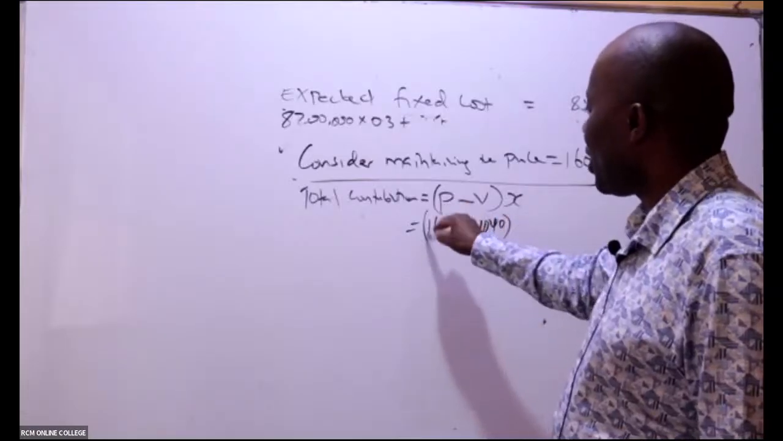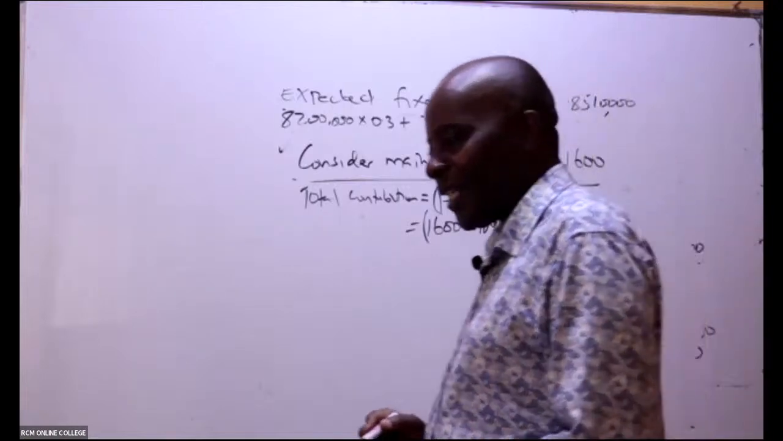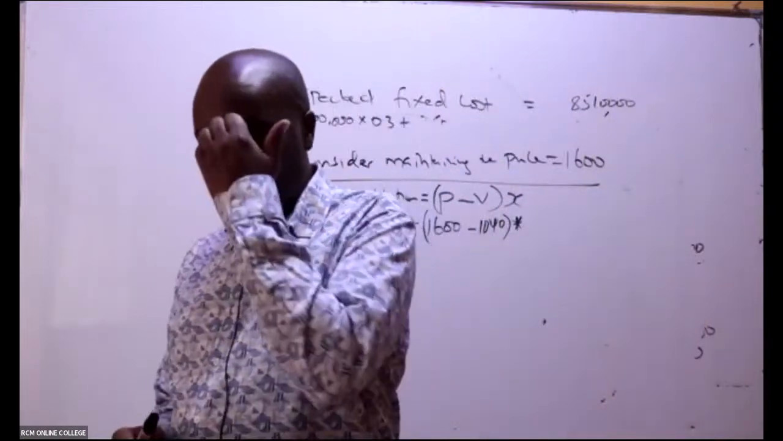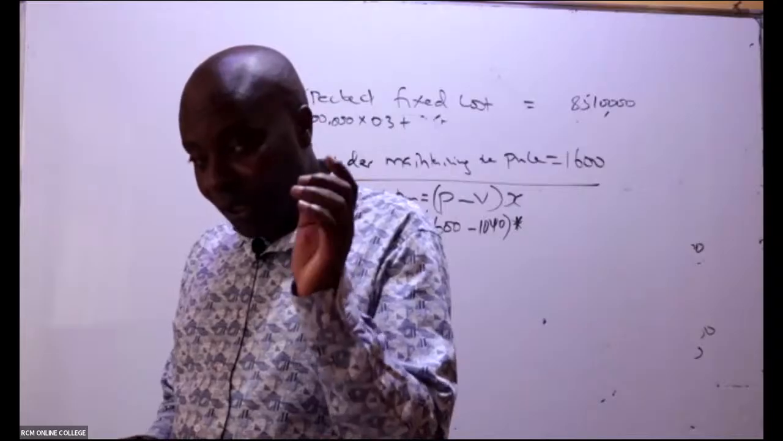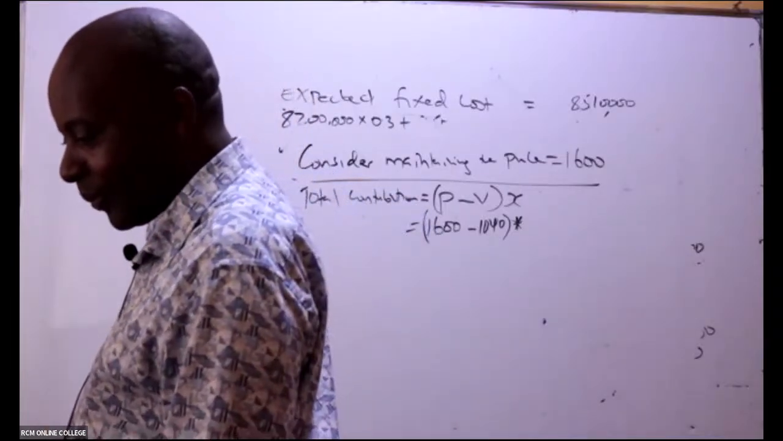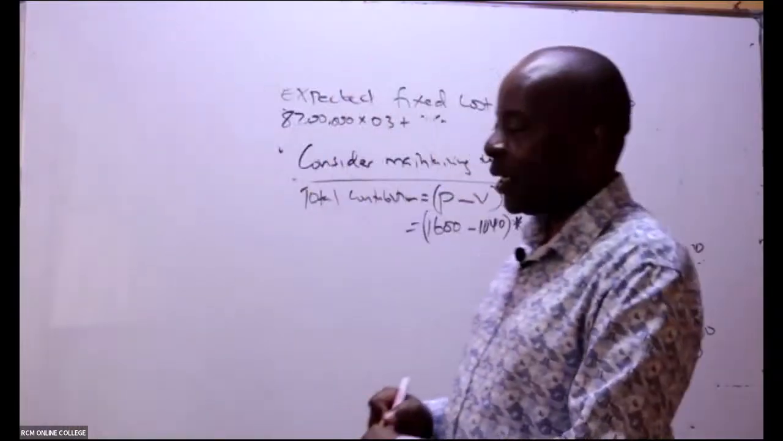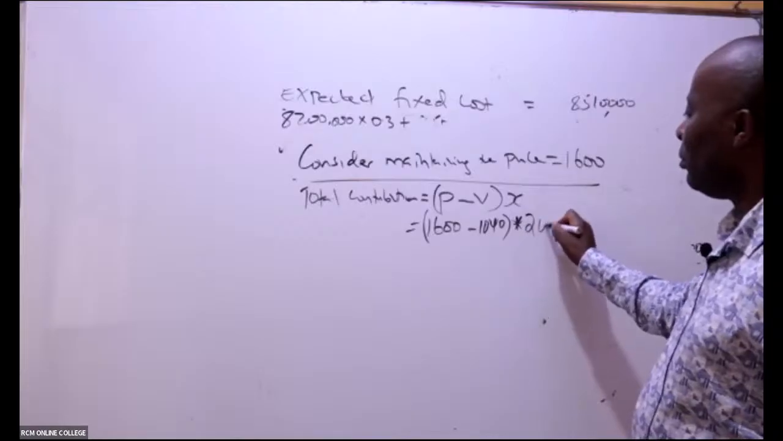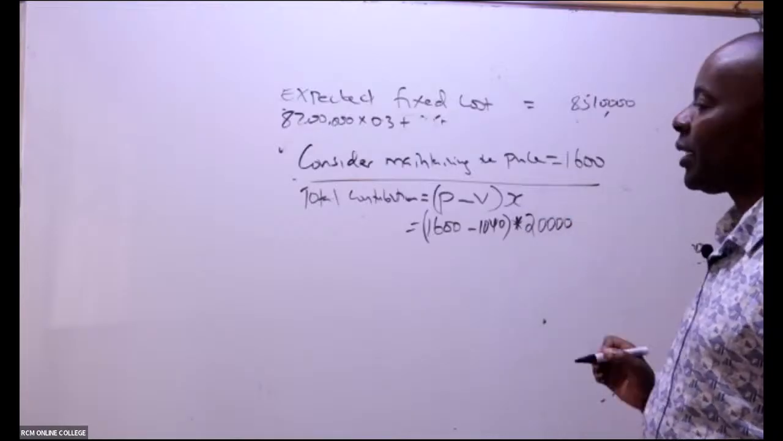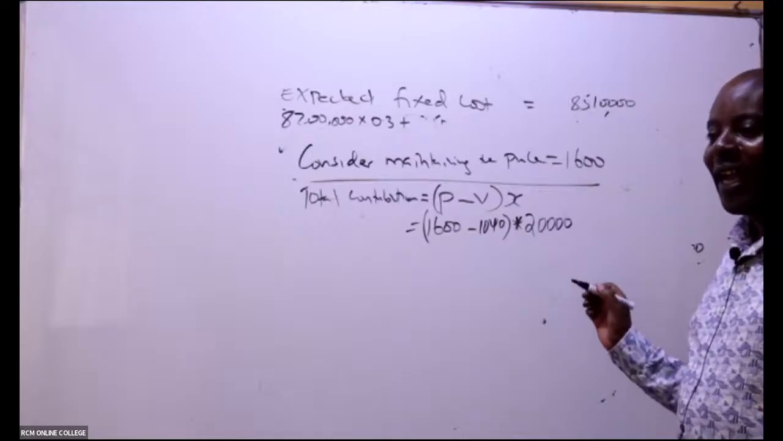Should we, ladies and gentlemen, maintain this price? What do you think in this case shall be the quantity to be used? What quantity shall we sell? 20,000, yes. We shall sell 20,000. So if you do it that way, how much are we getting?